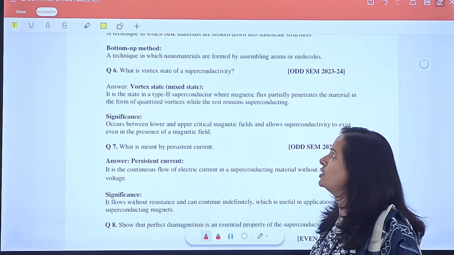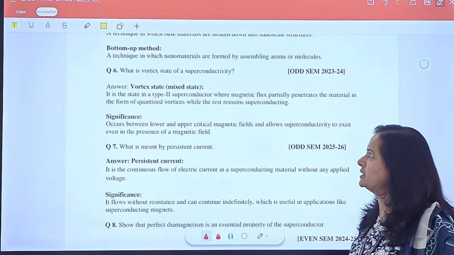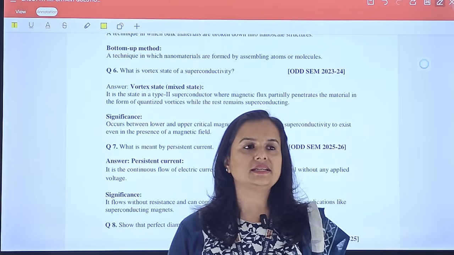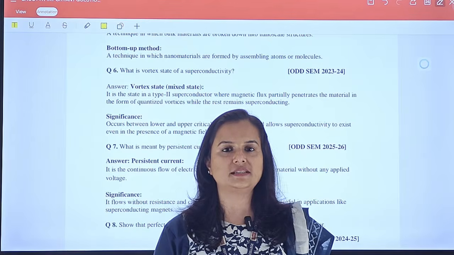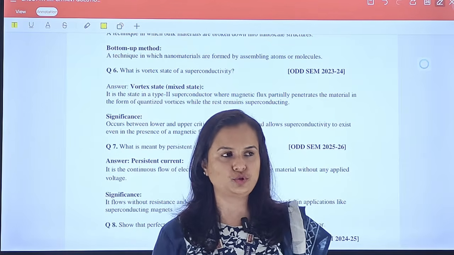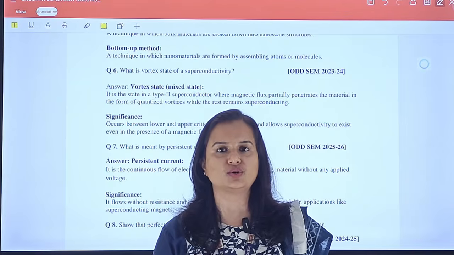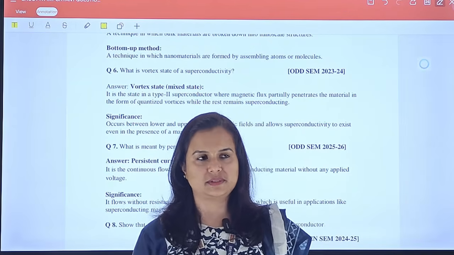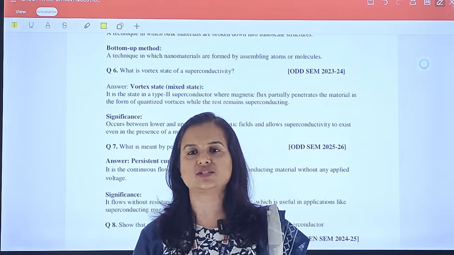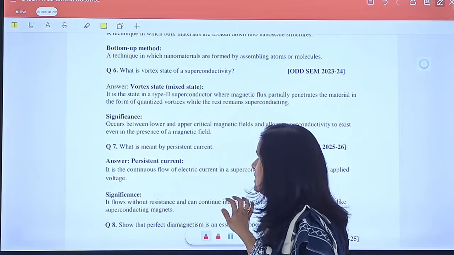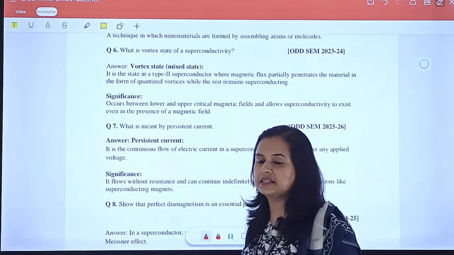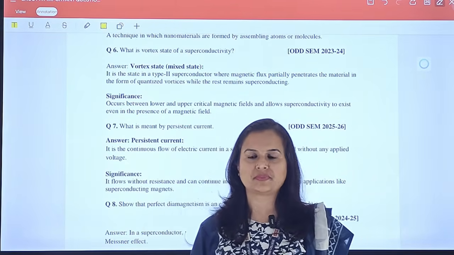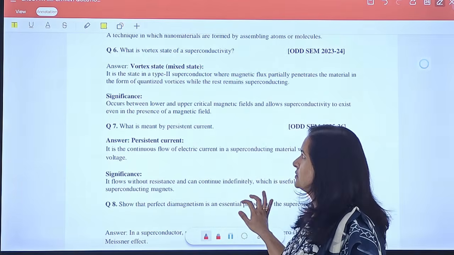The sixth question is, what is the vortex state of a superconductor? Vortex state means, especially in the case of a type 2 superconductor, when the resistance is 0 and magnetic flux starts to penetrate the material. This state is known as the vortex state. In this case, the material remains a superconductor, but in the presence of a magnetic field, it can be used as a superconductor.